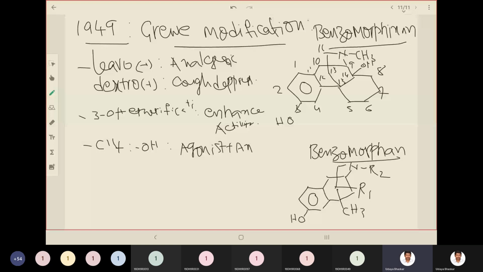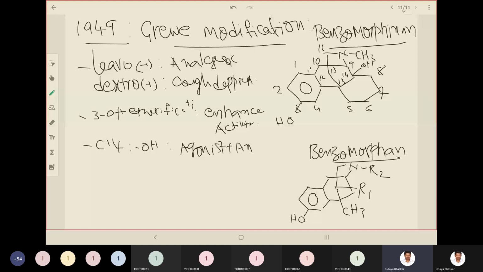And N-furfuryl and N-acetophenone analogs are more potent than levorphanol. N-furfuryl means this furan. If you add a furan ring to the nitrogen, that is N-furfuryl, and acetophenone, N-acetophenone, COCH3 phenyl. Here we have to add it on N. Okay, acetophenone. These are more potent than levallorphan as antagonists. So these are the observations.